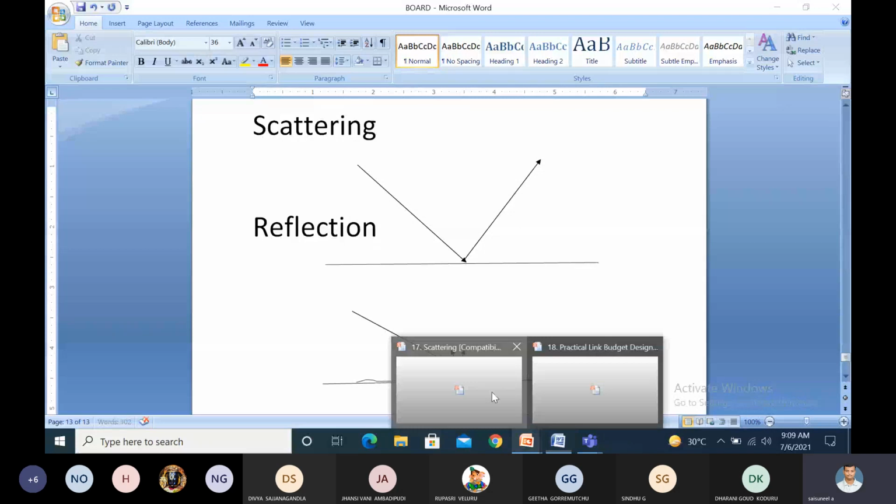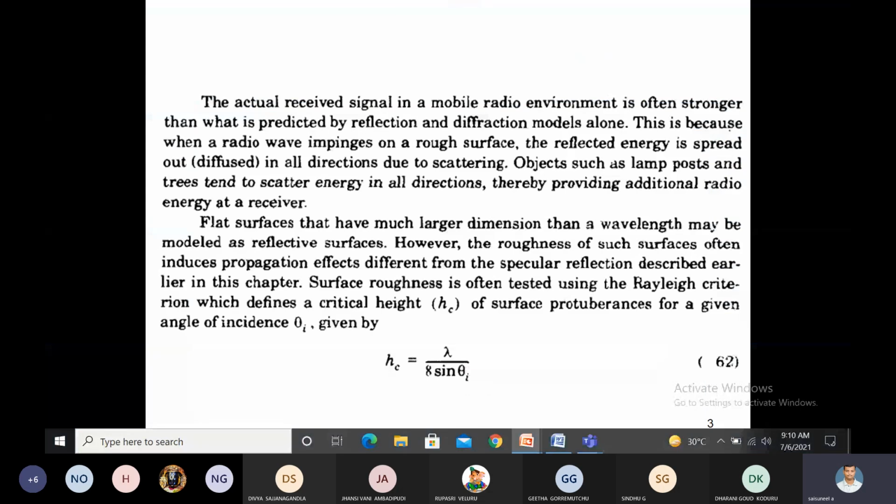See this, I am explaining the equation. HC is the critical height. It depends upon the Rayleigh criterion. The critical height HC of the surface, with a given incident angle theta i, is given by HC equal to lambda by 8 sine theta i. That is, the height of the rough surface HC is equal to lambda by 8 sine theta i.